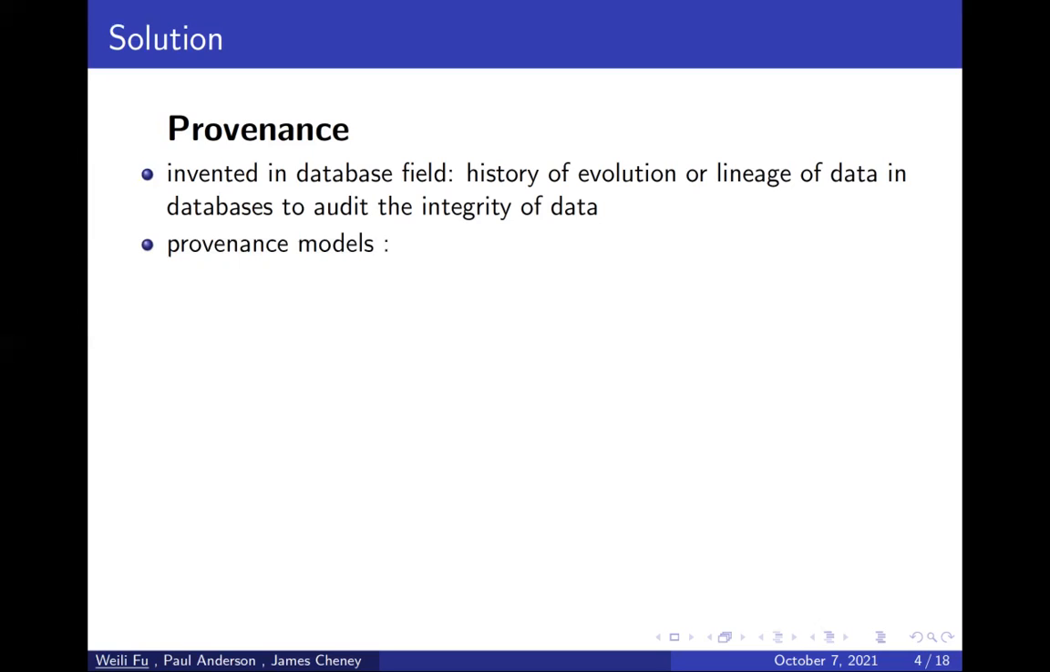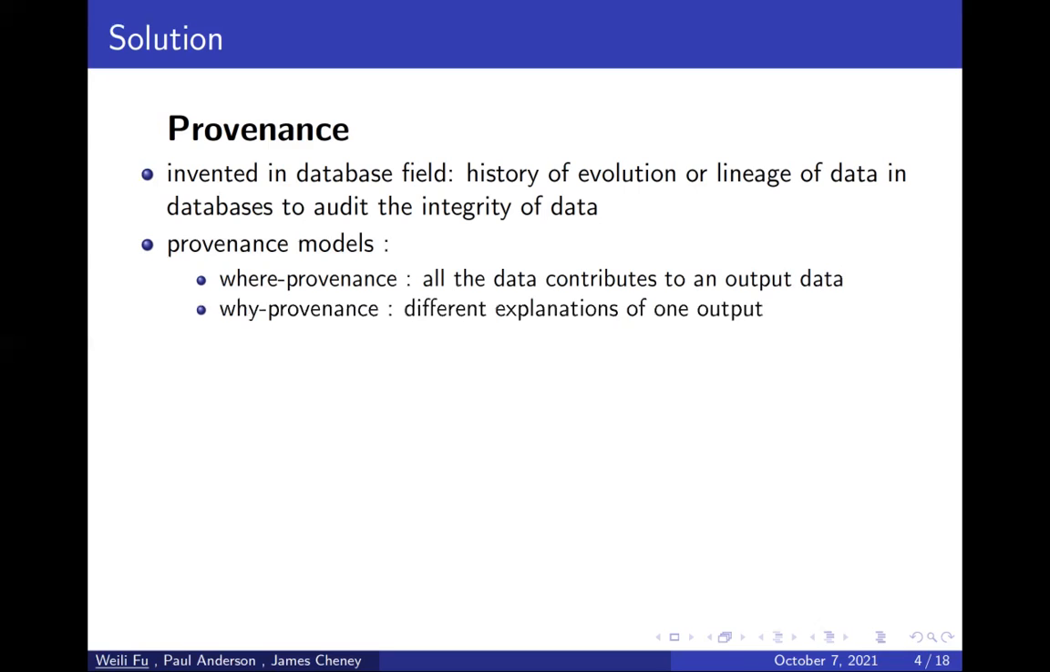There have been a few models proposed. Where provenance is to record all the data that contribute to one output data. Why provenance is to provide different explanations for one output, because one new data item in a database can be generated in many ways. How provenance tells you how the output has been computed.